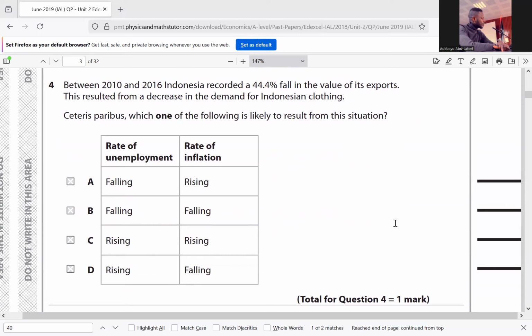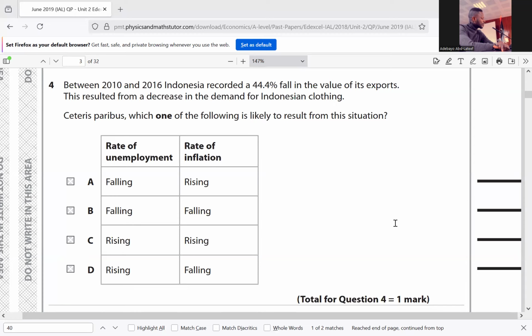Between 2010 and 2016, Indonesia recorded a 44.4% fall in the value of its exports. This resulted from a decrease in the demand for Indonesian clothing. Ceteris paribus, all things being equal, which one of the following is likely to result from this situation?